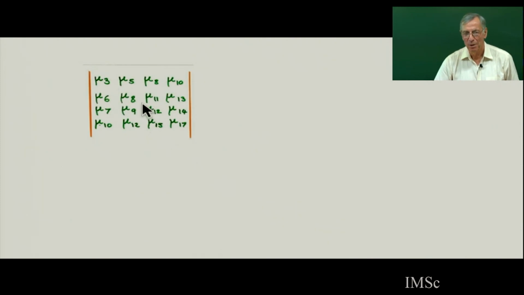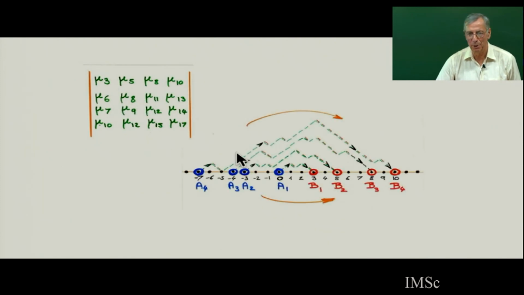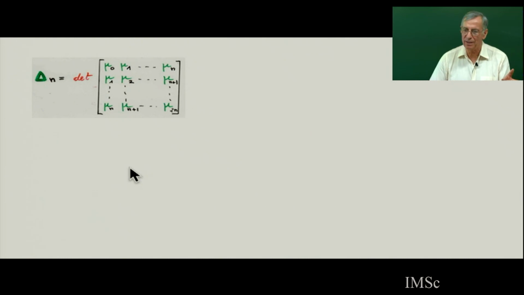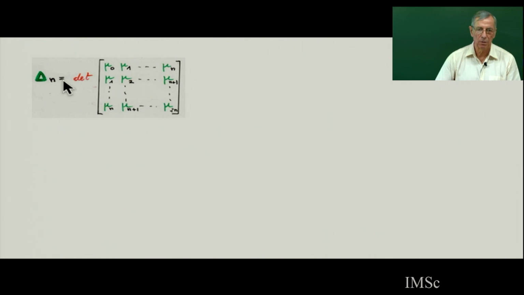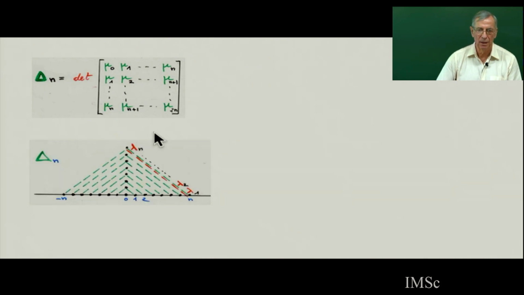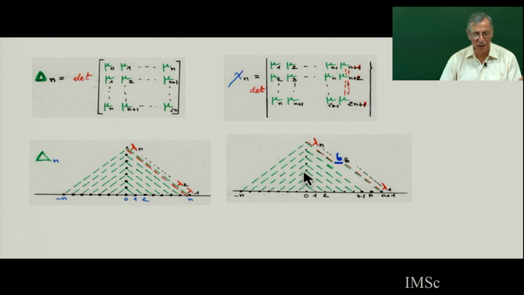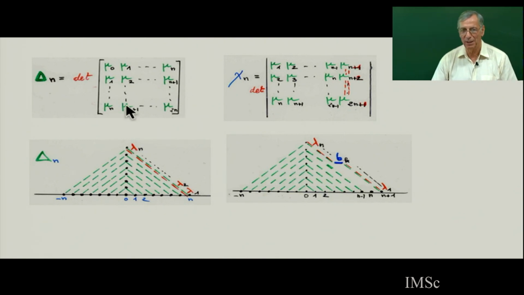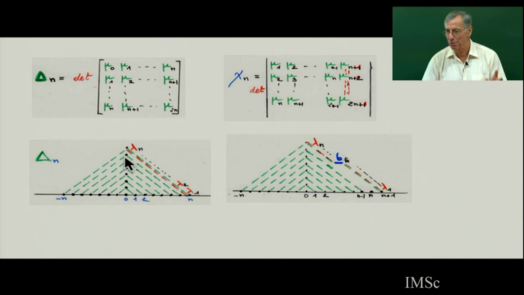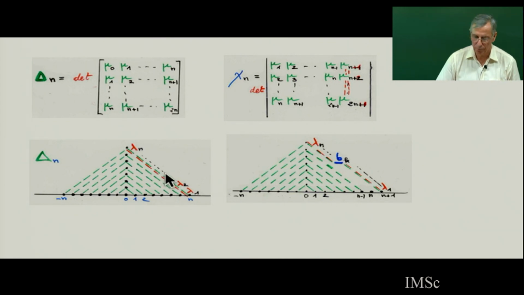For example, this Hankel determinant, if mu n is the moment, will be interpreted by some configuration of non-crossing paths. And then there is a classical formula to express the bk, lambda k in terms of determinants. The first determinant is this one, delta n, and it will be interpreted by this, and there is another Hankel determinant that will be interpreted by this, and then we will see very easily the classical formula expressing bk, lambda k in terms of these determinants from the geometry of the non-crossing paths.